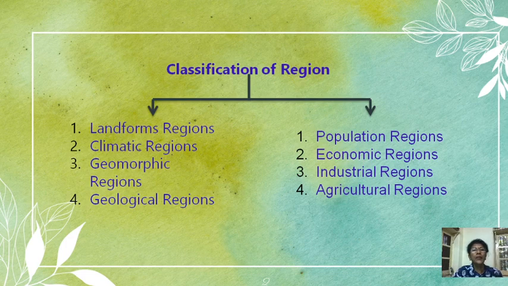Now, under the physical characteristics, at a glance we can recognize landform regions, climatic regions, geomorphologic regions and geological regions. And in the cultural characteristics, at a glance we can recognize population regions, economic regions, industrial regions and agricultural regions.